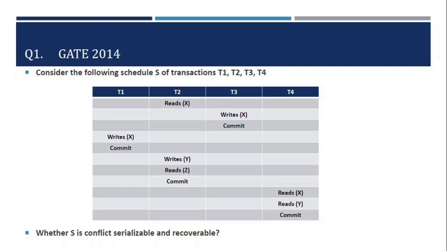So let us take the first question. Now this appears in GATE 2014. We are provided with the schedule and there are 4 transactions T1, T2, T3 and T4. Now the question is whether S is conflict serializable and whether it is recoverable.